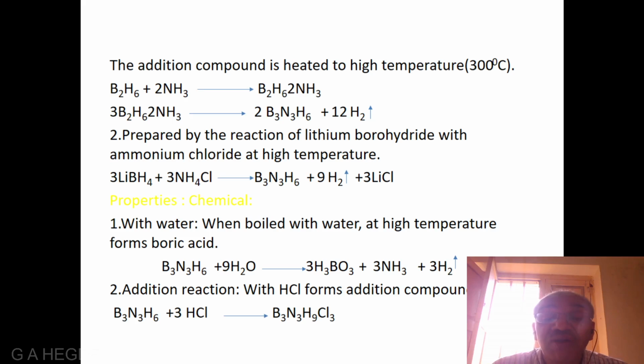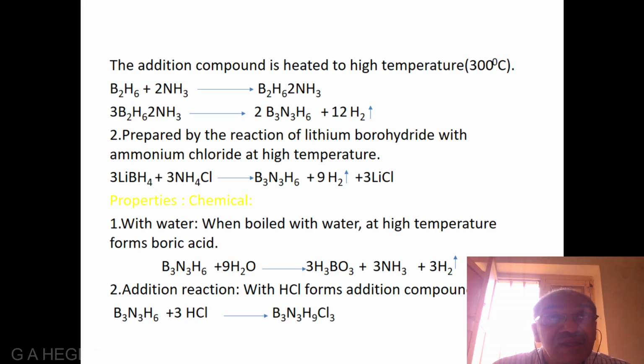When boiled with water at high temperature, it forms boric acid. The equation is B3N3H6 plus 9H2O gives rise to 3H3BO3 plus 3NH3 plus 3H2.